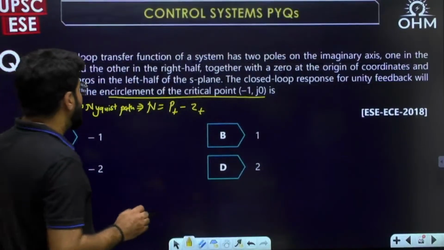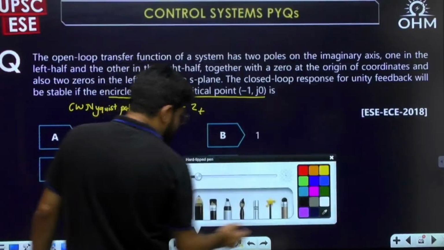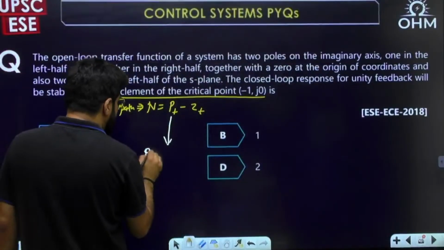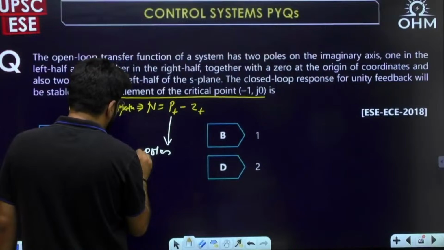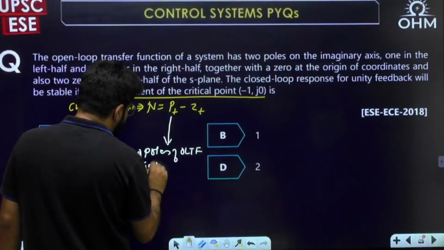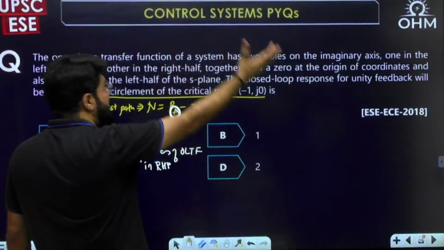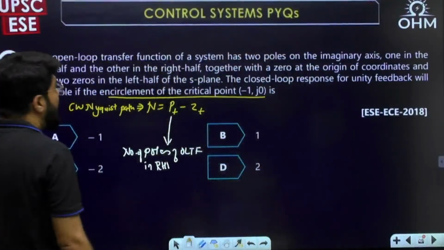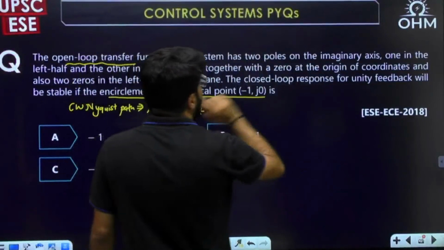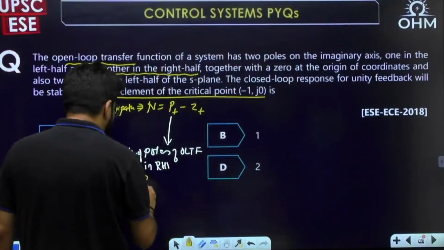Now, N is the number of encirclements of -1, 0. P plus is the number of poles of the open loop transfer function in the RHP. The plus denotes, to remind you, that it is the poles on the right, positive side, that is why RHP. There is a lot of data about the open loop transfer function mentioned in the beginning: two poles on the imaginary axis, one in the left and the other in the right half, very clearly mentioned. P plus equal to 1.